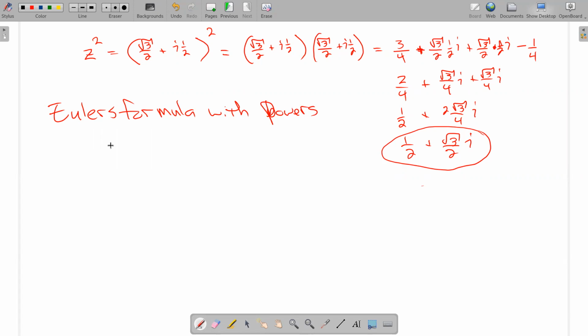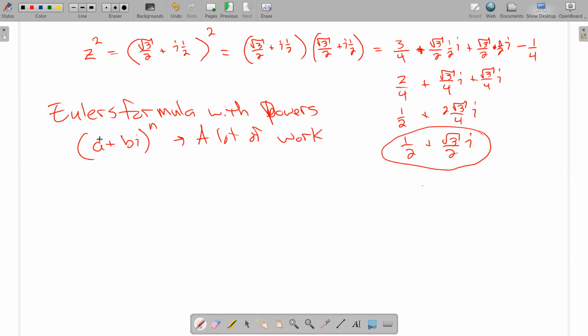Powers. So the problem is if I take a plus bi and I raise that to some power n, that means I have to write that parentheses down n times and distribute. Now just the square was a lot of work, right? Imagine cubing this or raising it to the 5th power. Okay, so this is a lot of work.